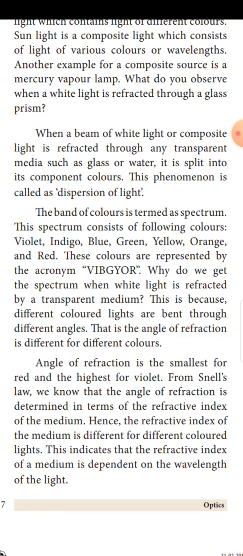Angle of refraction is the smallest for red and highest for violet. From Snell's law, we know that the angle of refraction is determined in terms of the refractive index of the medium.